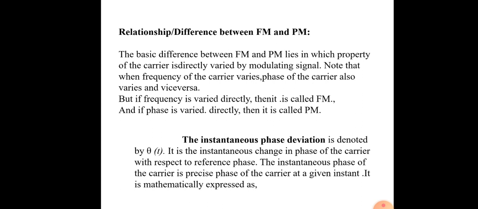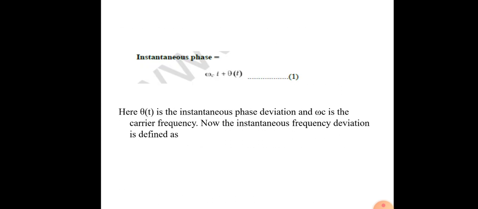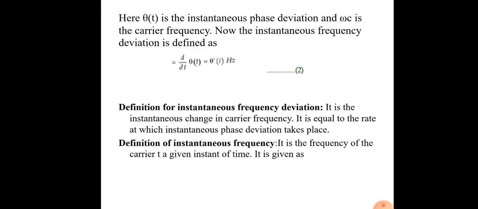That means pace change will be called pace deviation. And then the instantaneous pace of the carrier is the pace of the carrier at the given instant. So it is mathematically expressed as the following: instantaneous pace is equal to omega c of t plus theta of t. Here theta of t is the instantaneous pace deviation and omega c is the carrier frequency, which we already know.